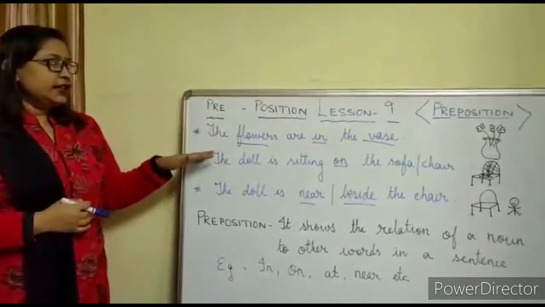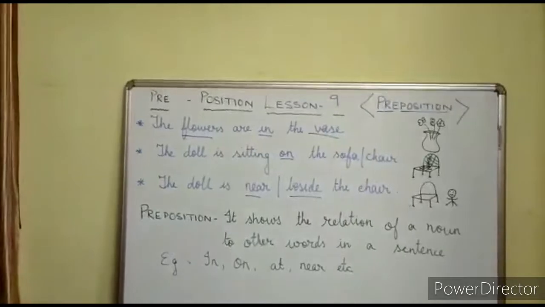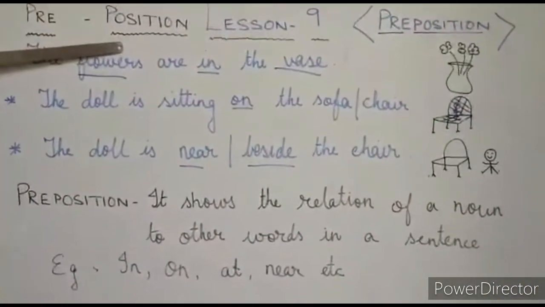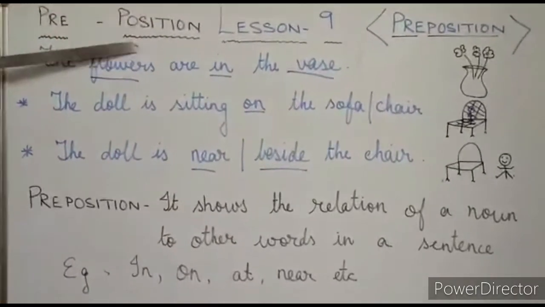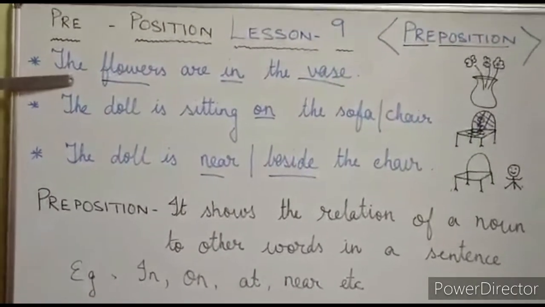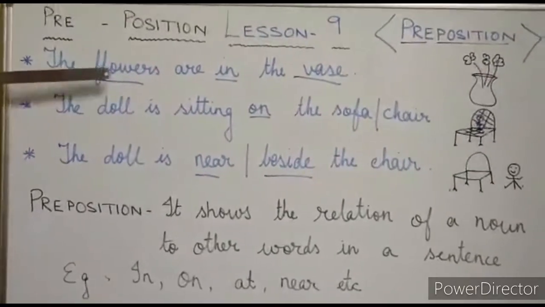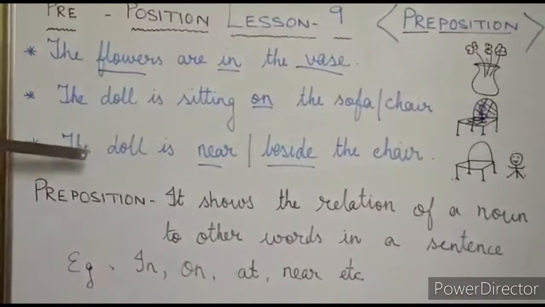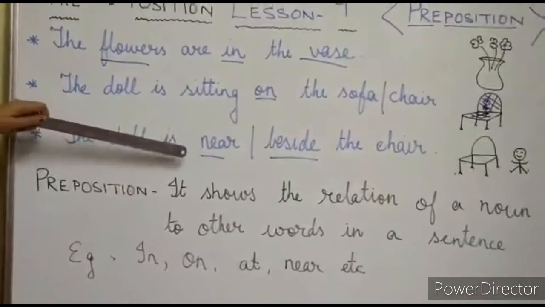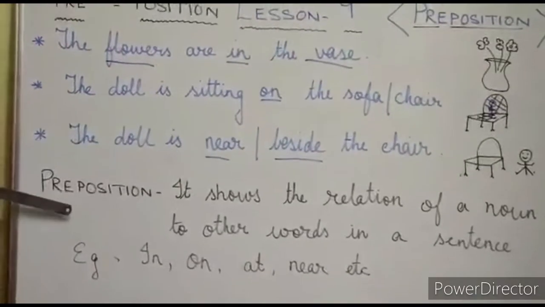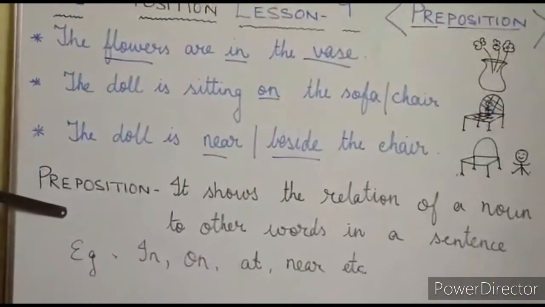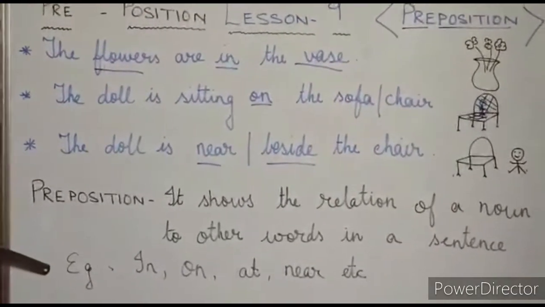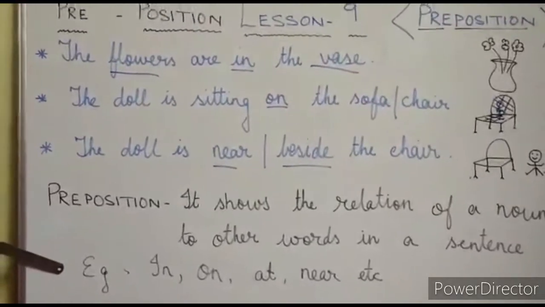Now, I am repeating once again, students. Have a look at the board once again very carefully. So, lesson 9, pre plus position is preposition. Examples which I gave you: The flowers are in the vase, in. The doll is sitting on the sofa, on. The doll is near the chair or beside the chair. So, these two are near and beside. And the definition: it shows the relation of a noun to other words in a sentence. Examples: in, on, at, near, and many more.